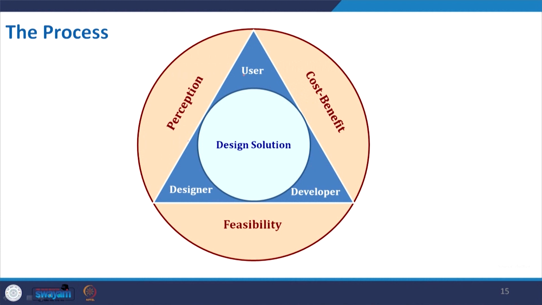When we go to an architect for a design, it is basically between the user, designer and developer, maybe the builder in this context, to arrive at a design solution. So, there is always a process and feedback. The client comes to an architect and states the requirements: I want to do this and I have this much of fund.